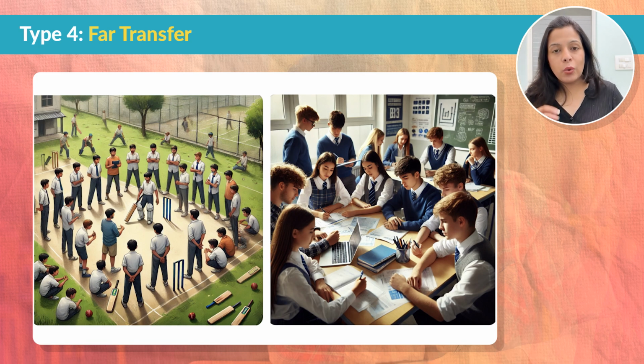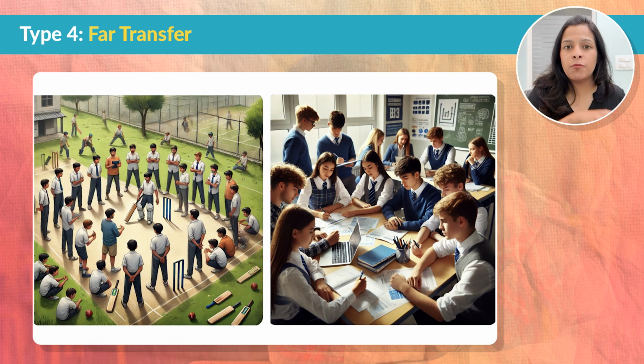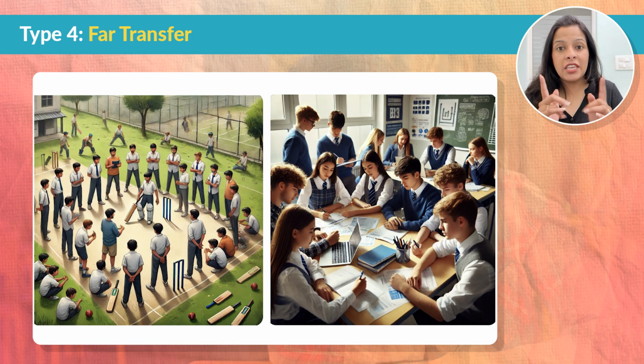Even then, the same teamwork skills that you learned while playing sports in school can be applied here. Even though both activities are different, skills like communication, cooperation, teamwork and leadership are important in both cases, and using them in a new context can make you more and more effective. And that is what we call far transfer of learning.